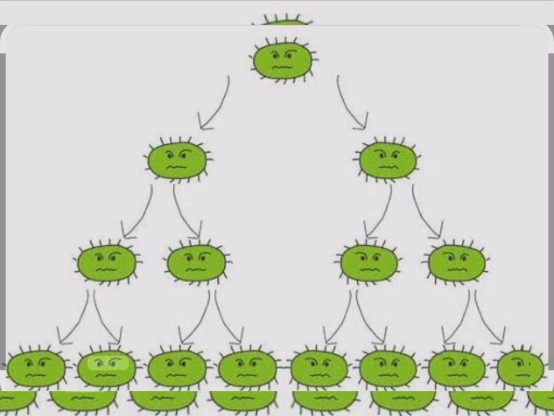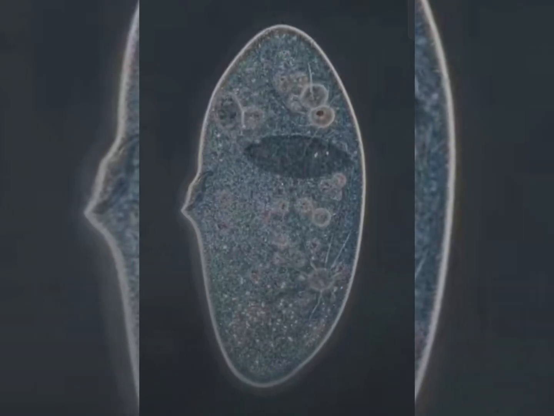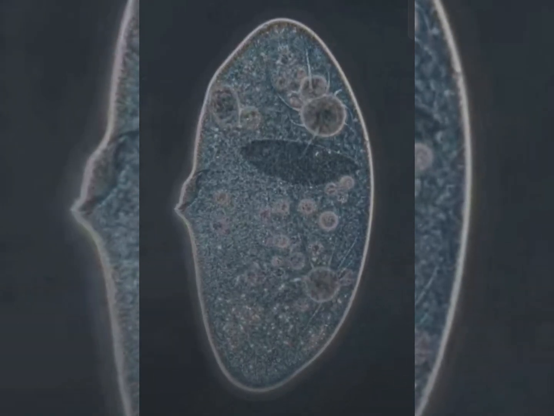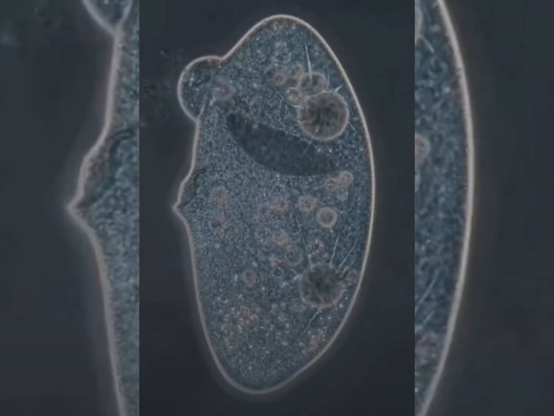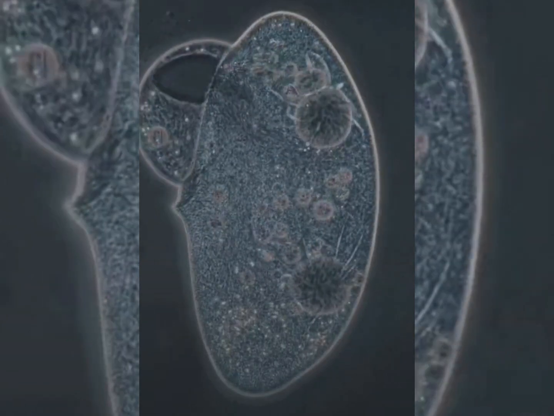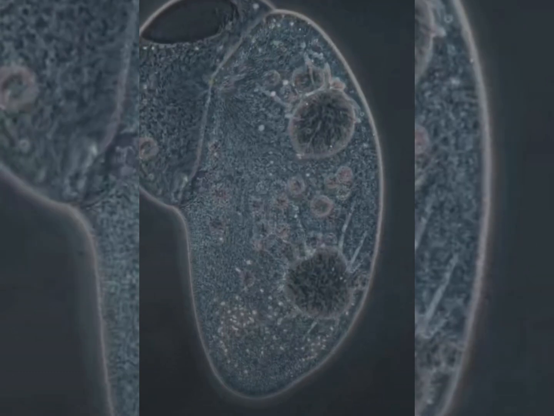First one is fission. Here the organism divides itself into two new daughter cells, each developing into a new organism. In fission we have two types, binary fission and multiple fission. Example, amoeba. As amoeba does not have any specific shape, it divides itself in any plane.